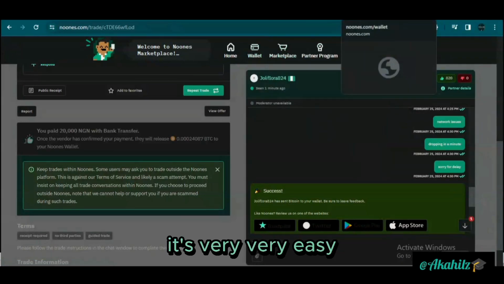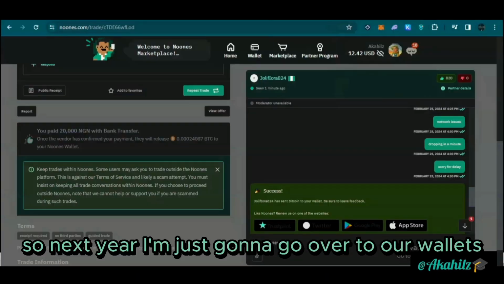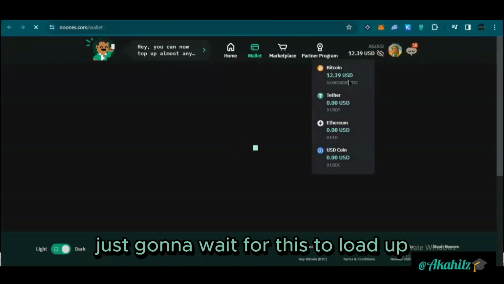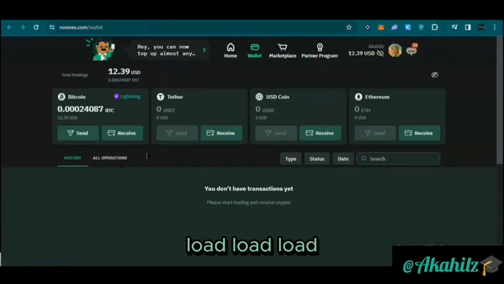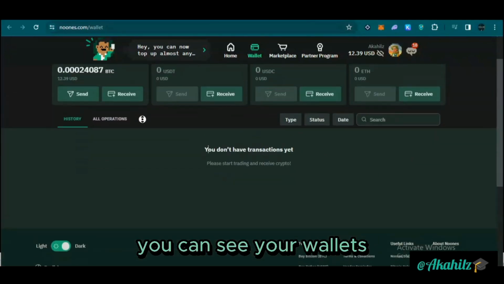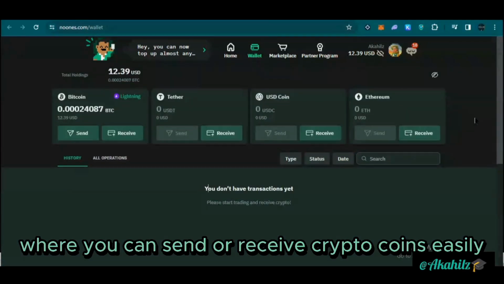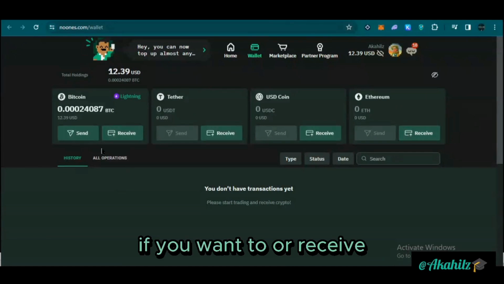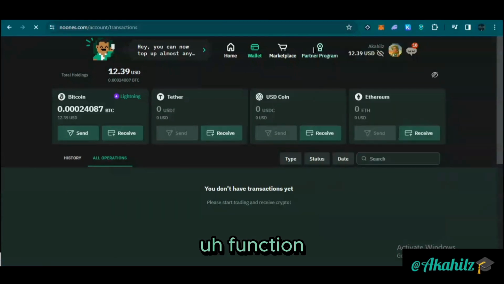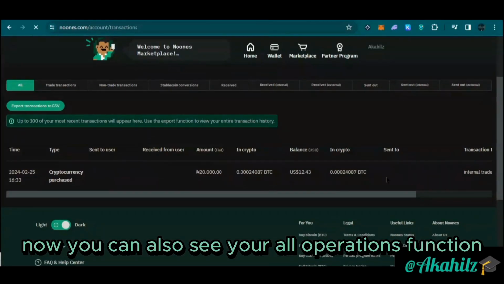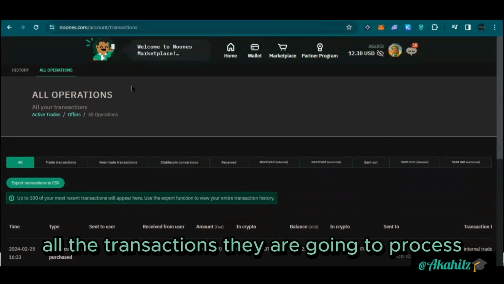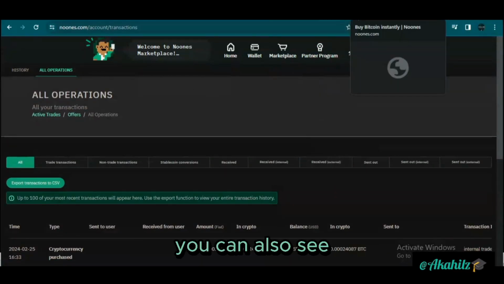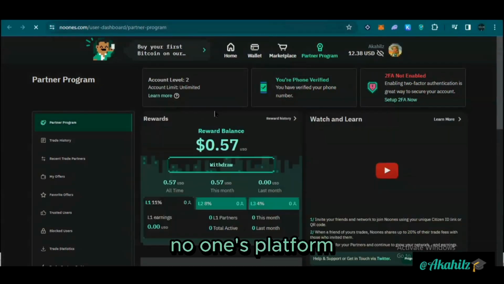It's very easy. So next, I'm just going to go over to our wallet to see how far we can go back. Just going to wait for this to load up. So here you can see your wallet where you can send or receive cryptocurrency easily. Now if you want to send this Bitcoin out, you can click on the send option. If you want to receive, you can also click on the receive function. Now you can also see your all operations function where you can see all the transactions that you're currently processing on your account. You can see your purchases. You can also see a lot of other features on the NoOnes platform.